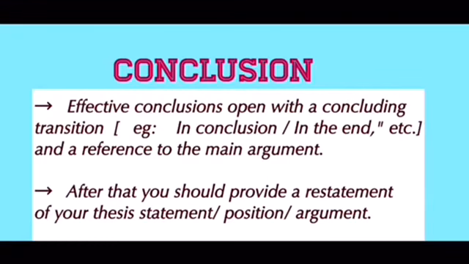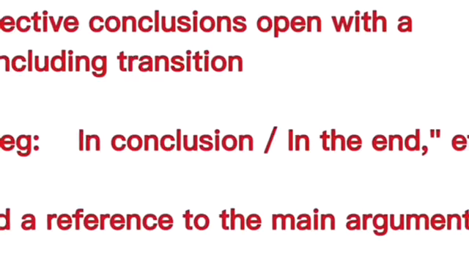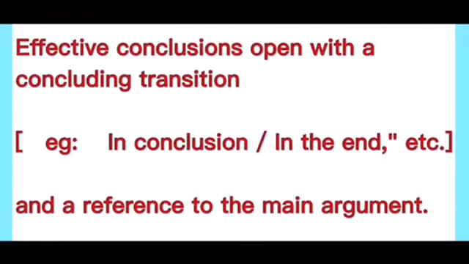But now we are going to look at how to write the conclusion or the last paragraph of an essay. You can always start off the concluding paragraph with the transitional phrase like in conclusion or in the end.